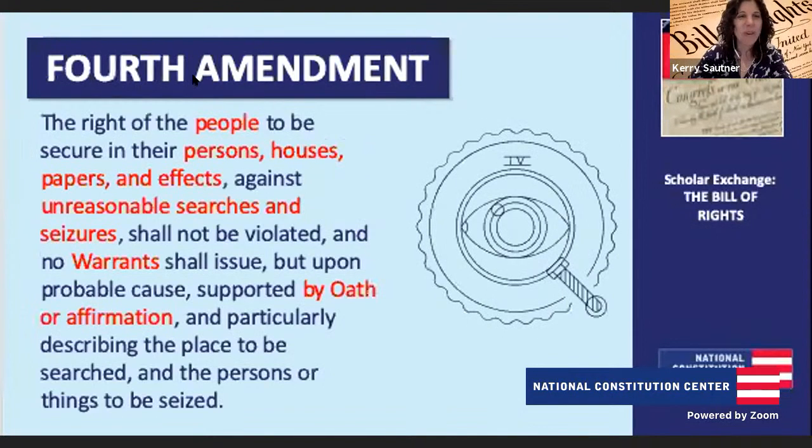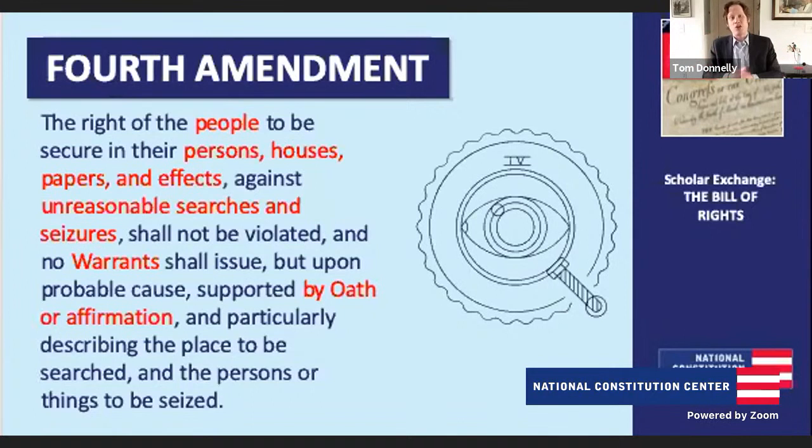Then nice and easy. Fourth Amendment, one of my favorites. We're getting into now a series of amendments that protect those suspected of and accused of a crime. The Fourth Amendment goes to the protection of a certain set of things: our persons, so ourselves, houses, papers, and effects. What it protects us from are unreasonable searches and seizures by the government, most often by police officers. And the big idea here, Kerry, connected to the warrant requirement, needing to get a warrant before doing these things, is that the government needs a really, really good reason to either search me, search my house, search my papers, my stuff.